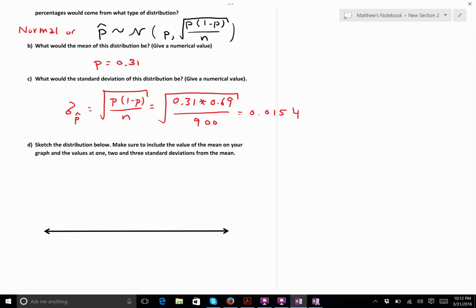So now we want to sketch a distribution. Well, we know that the mean is always at the center. And I'm just going to add 0.015 to this. So this will be 0.325, 0.34, 0.355.